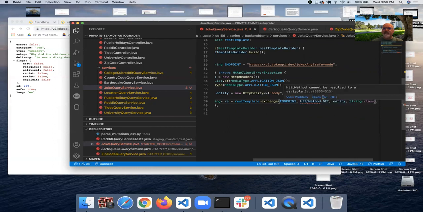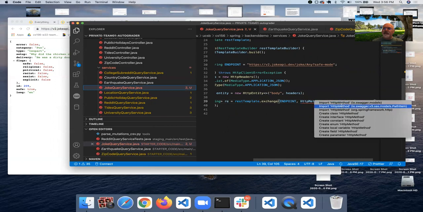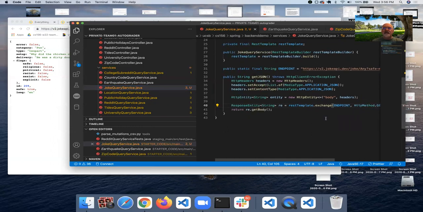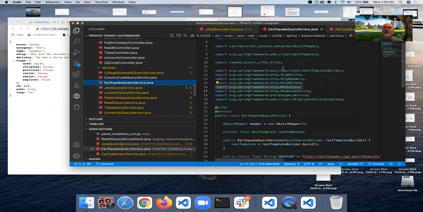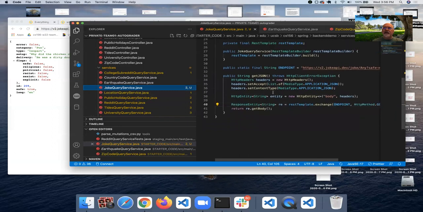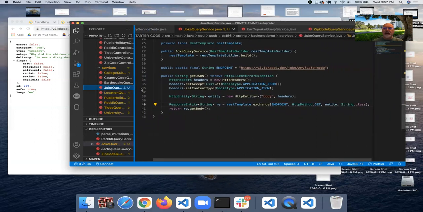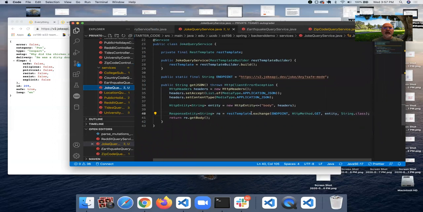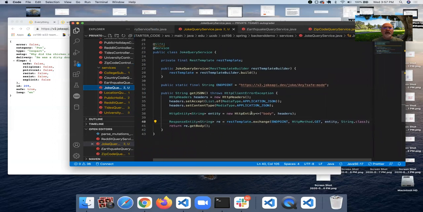This HTTP method, let's look and see. There are three possibilities. I already happen to know that it's the org Spring Framework HTTP, but if we didn't know, how would we figure that out? Again, we'd go back to Earthquake Query Service and see which one it is in that file.